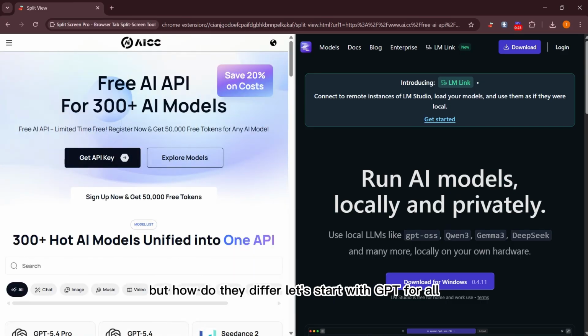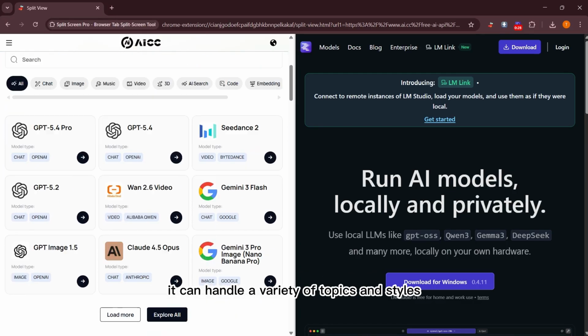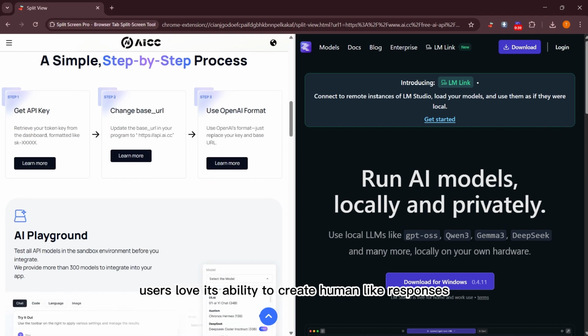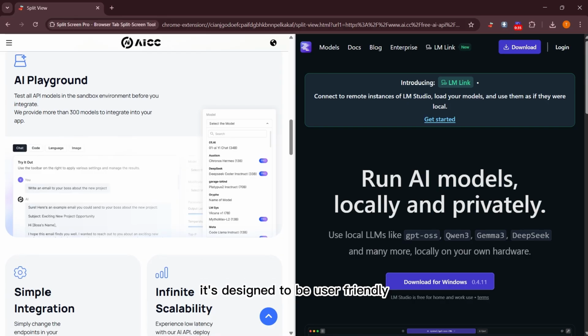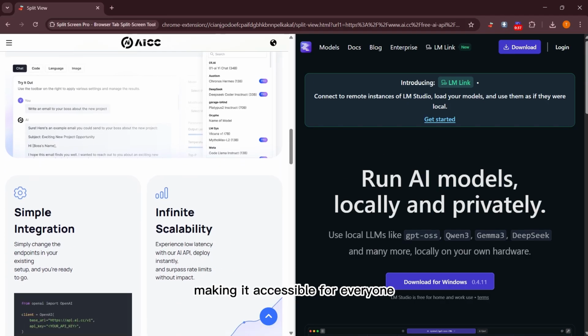Let's start with GPT4all. This tool is known for its versatility. It can handle a variety of topics and styles. Users love its ability to create human-like responses. It's designed to be user friendly, making it accessible for everyone.